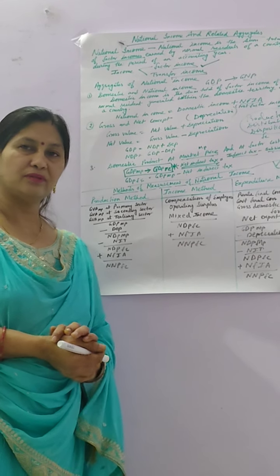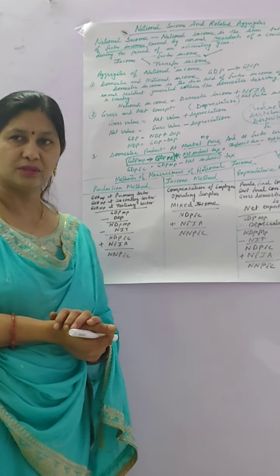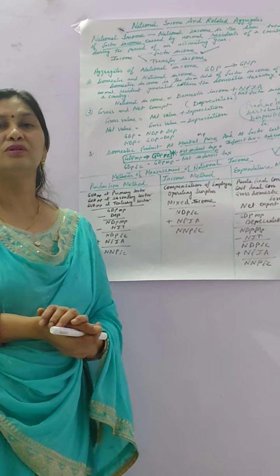Students, there are two types of goods: final goods and intermediate goods. Final goods are the goods which are ready for our consumption, which are finally complete goods, which have crossed the boundary line of production and no value added is left in them. Intermediate goods, students, are raw material. From raw material we are making goods.